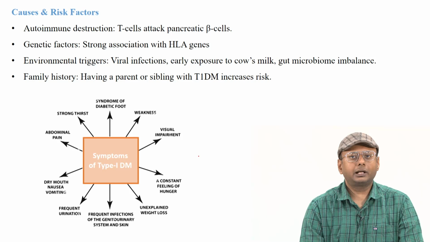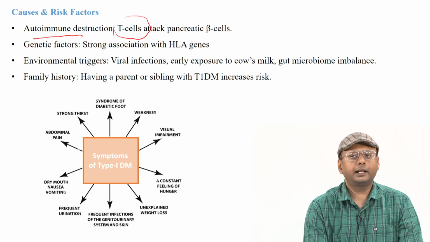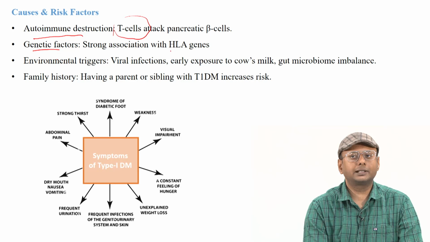So, what are the other risk factors for type 1 diabetes? Mostly autoimmune destruction, which we have already discussed, and this autoimmune destruction is mostly triggered by the T cells. The T cells generally attack our pancreatic beta islet cells to destroy them. It can also be a genetic factor, and there is a strong association with the HLA type of gene.